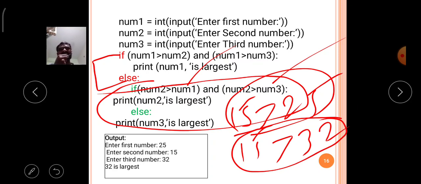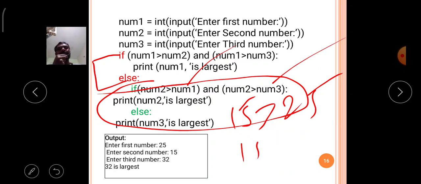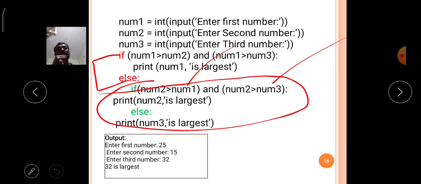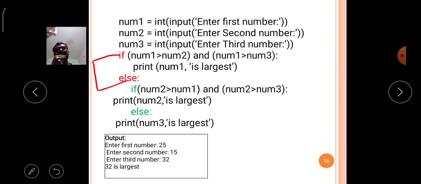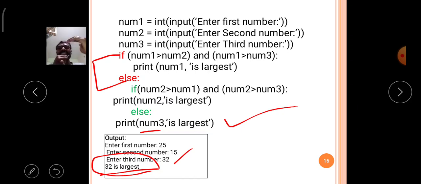In the else part, the if condition becomes false, then the control comes to the else part of the second if-else. Simply it will print that num3 is the largest value. The num3 value is 32, so 32 is the largest value. Like that, when the if-else statement contains internally one if-else statement, we say that this is the nested if concept.